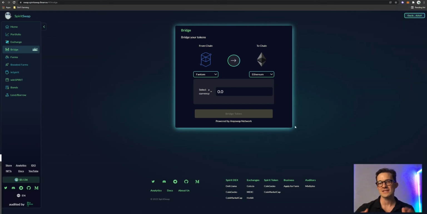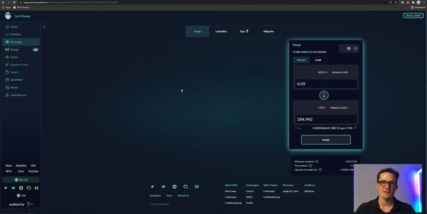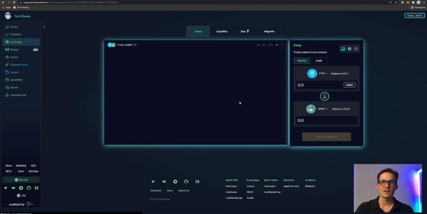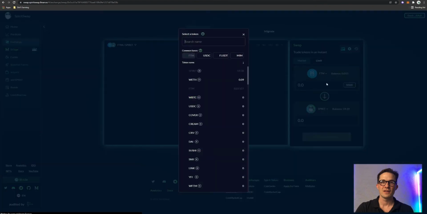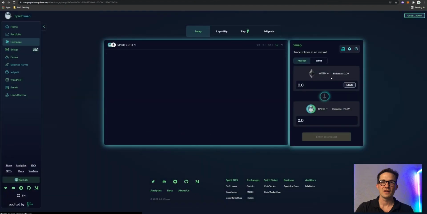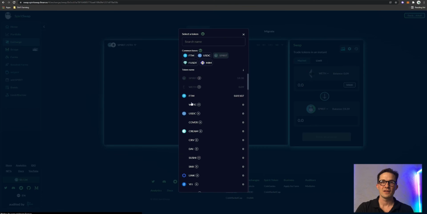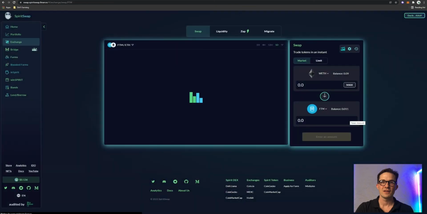Okay, so once that's done, I want to exchange my wrapped ETH for Fantom because that's the token that we're going to be using on this network. We're going to be using it on SpiritSwap. We're going to be using it on all the projects across the Fantom ecosystem to pay for gas and transact. So it's best to carry that in your wallet over your wrapped Ethereum. I'm going to head to the exchange, swap my wrapped ETH for Fantom.